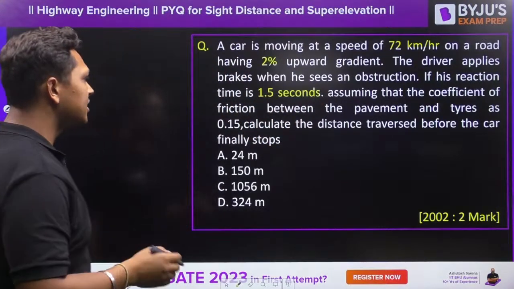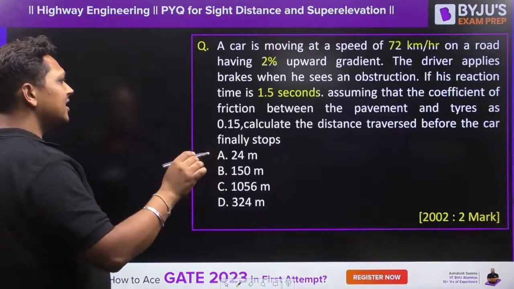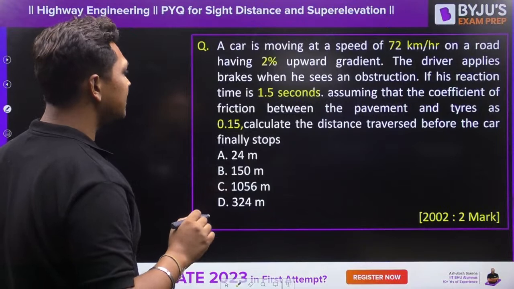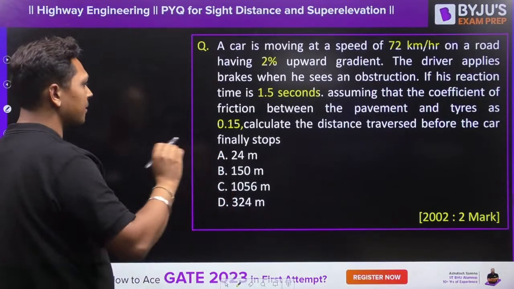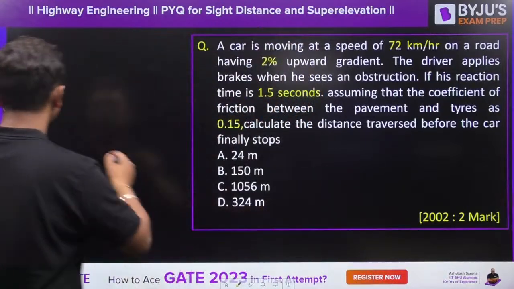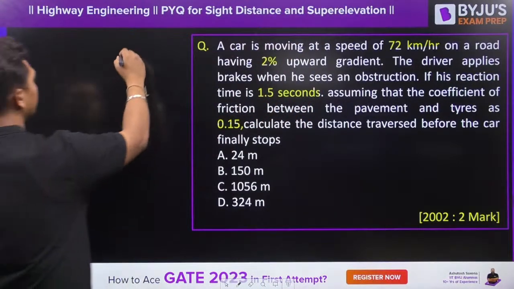Okay, assuming that the coefficient of friction between the pavement and the tire is 0.15, calculate the distance traversed before the car finally stops. So actually it is asking you the stopping sight distance. So this is your homework problem.